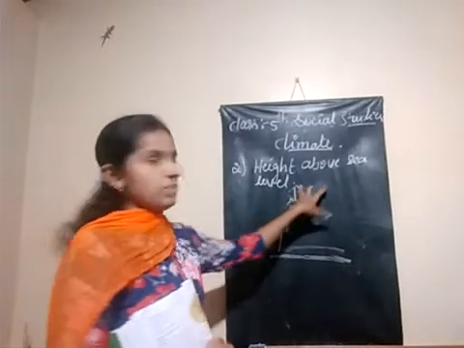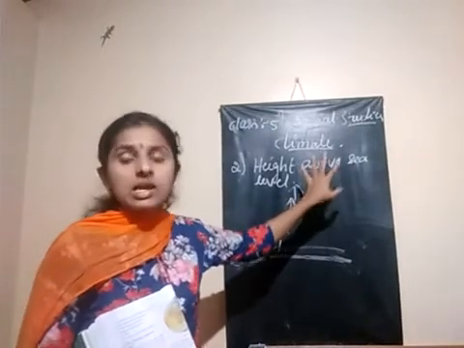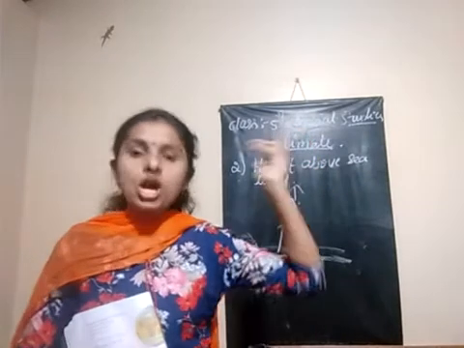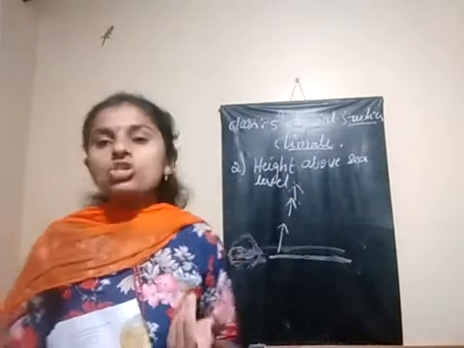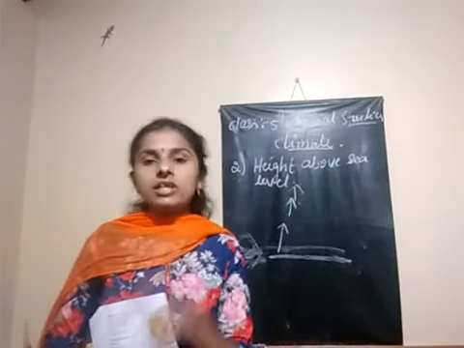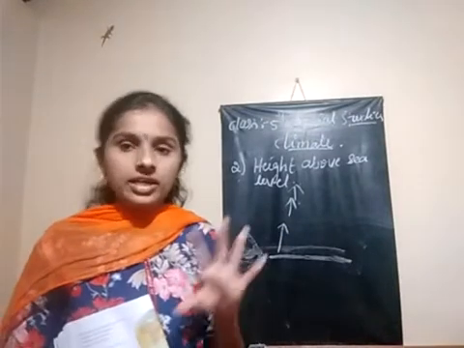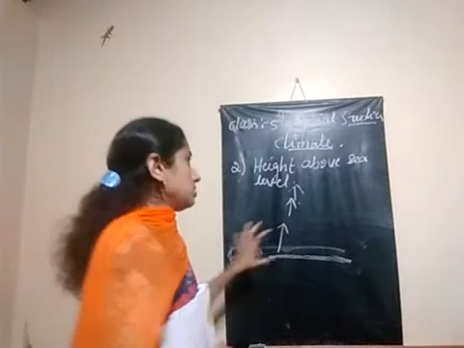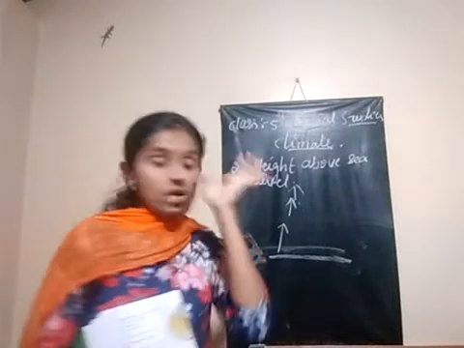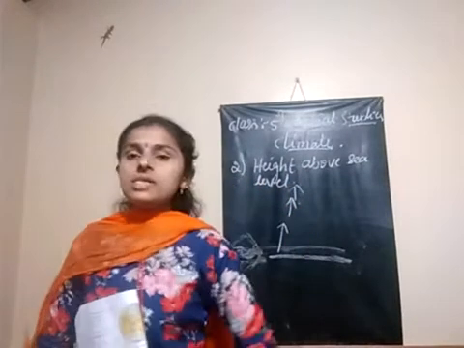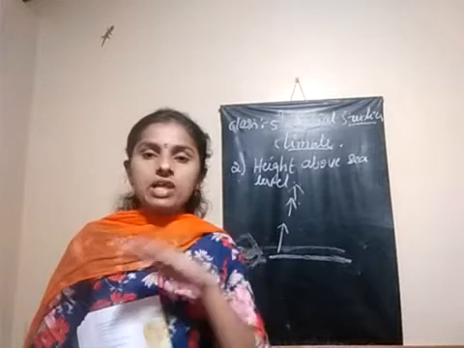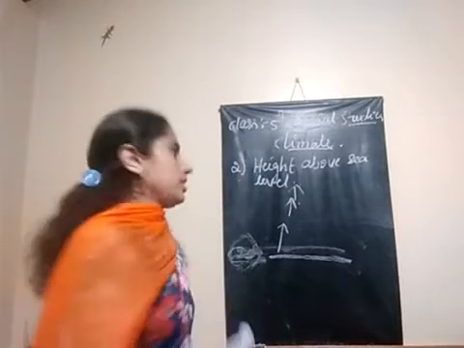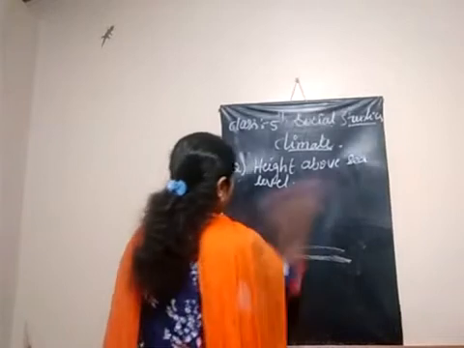Take the example of mountain regions, that is, height from the sea level. Mountains are higher than the sea level. So in the region of mountains the climatic condition is cooler. In that region a cooler climatic condition exists. So this is the effect of height above sea level, how the sea level is affecting the climatic condition. Next, the third one is